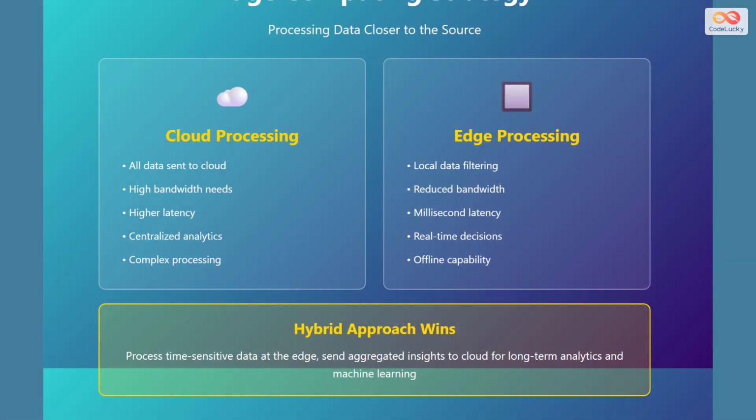Processing data closer to the source dramatically improves scalability and performance. Traditional cloud processing sends all data to centralized servers, requiring high bandwidth and introducing higher latency, but enabling complex analytics. Edge processing takes a different approach by filtering and analyzing data locally at the network edge.